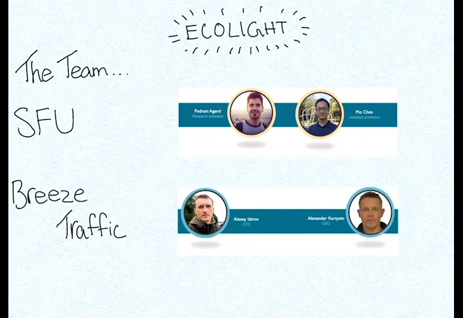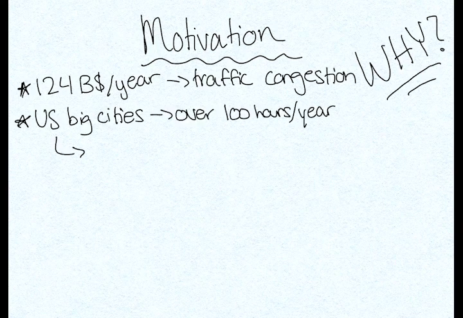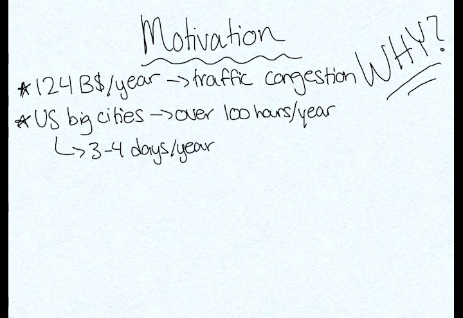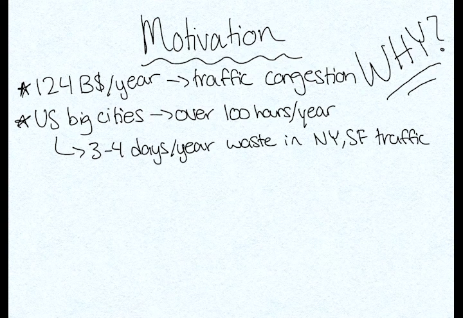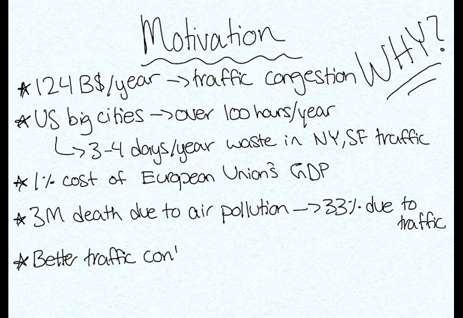So what is the motivation behind this approach? $124 billion per year is used for traffic congestion. People in the US big cities spend more than 100 hours a year in traffic. 1% of European Union GDP is used for this. 3 million deaths are reported due to traffic. 3 to 4 days per year are wasted in traffic in New York City, and better traffic control in China saves 15% of the delay.